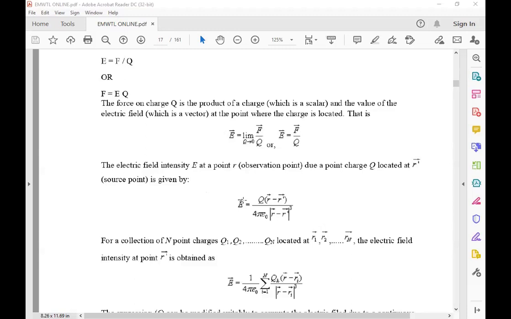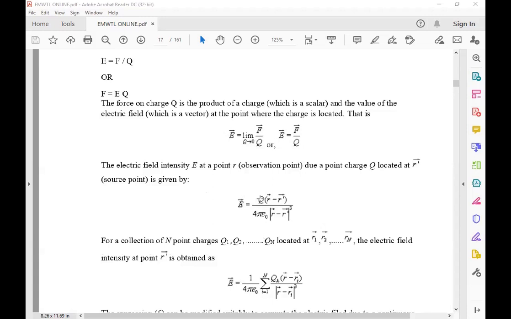Next, the same thing we did previously in Coulomb's law. Now for E bar, with more charges, the distances are taken from R to R1, R2, and so on.